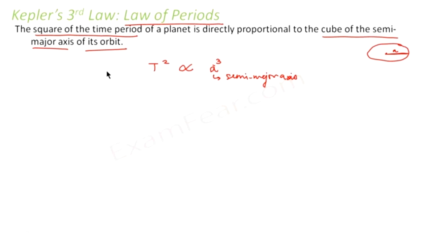So here also we'll go ahead and derive Kepler's third law to show how we can prove that this law holds true. And you are also aware why it is called the law of periods? Because it talks about the relationship or the dependency of the time period of a planet. That is why it is known as the law of periods. Now we'll see how we can derive and prove the universality of Kepler's third law.